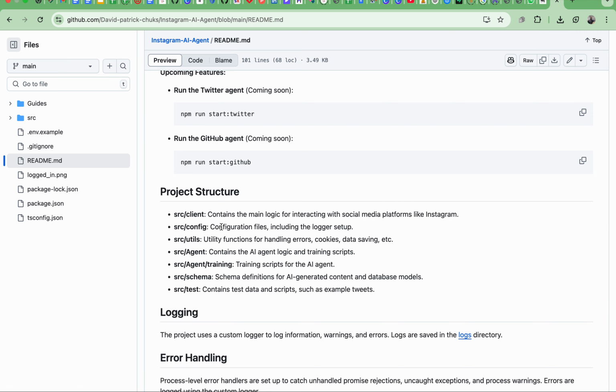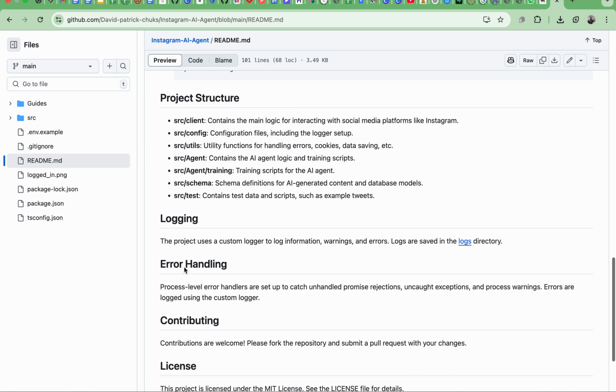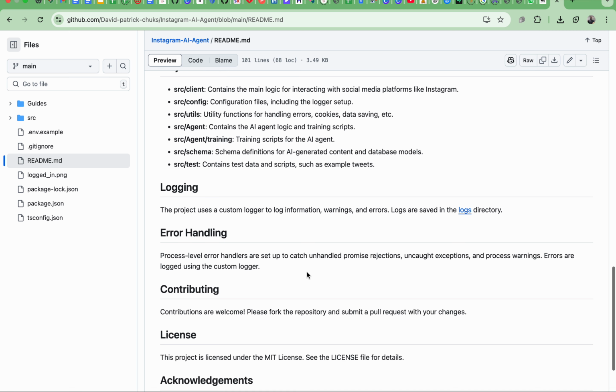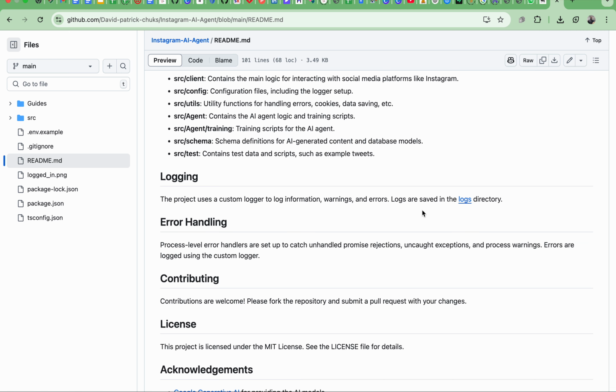Project structure, SRC. Basically in your front end SRC folder you will get client, which contains the main logic for interacting with the social media platform like Instagram. SRC configuration file including the logger, setup, and utils, utility functions for handling errors, cookies and everything. Agent contains the AI agent logic and training script, the training script for the AI agent. SRC schema, the schema for the database. Test content, test data and scripts such as example tweets. Logging: the project uses a custom logger. Information, warning and error logs are saved in the logs directory.